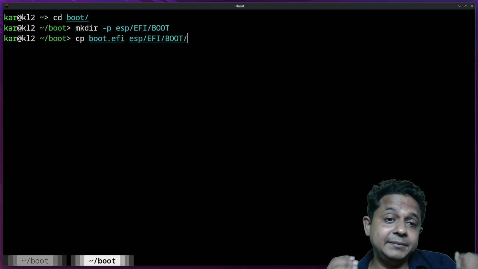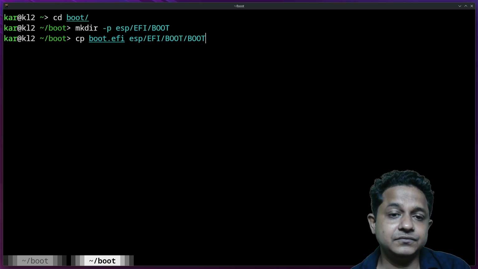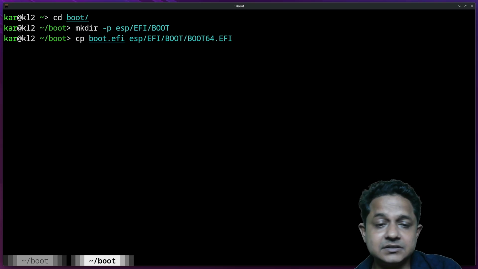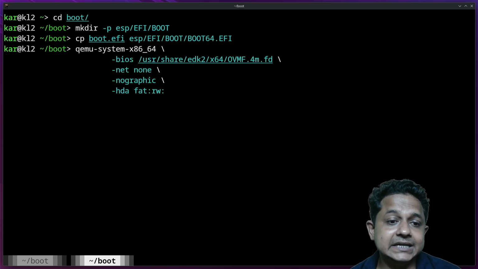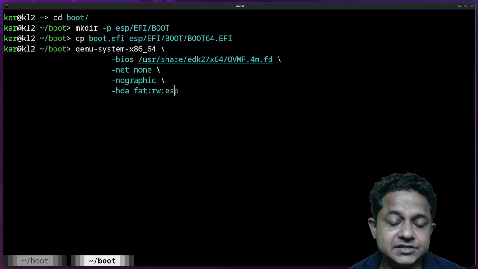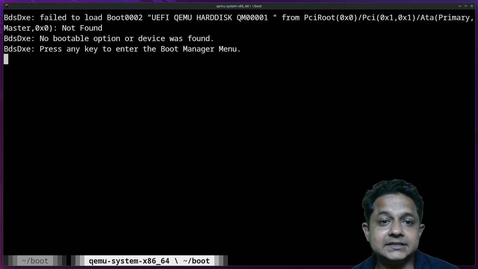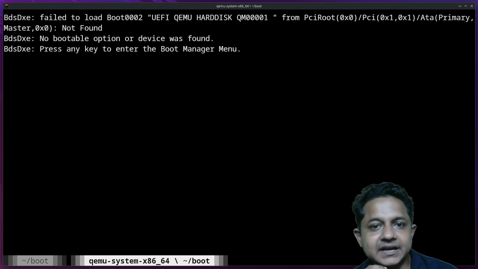and I want to name it boot64. I'm not sure why it needs to be in capitals, although the file is ready. HDA means it will be used as an ATA hard drive, and it will use the ESP folder in read-write mode, right? Let's wait. Yep. No bootable option or device was found. That means I missed something.